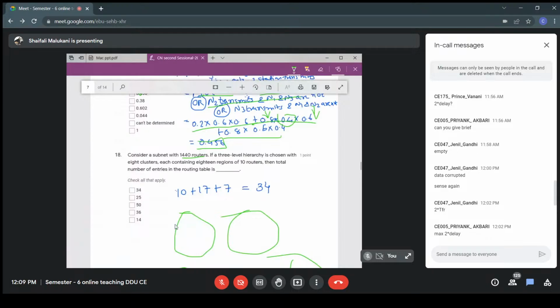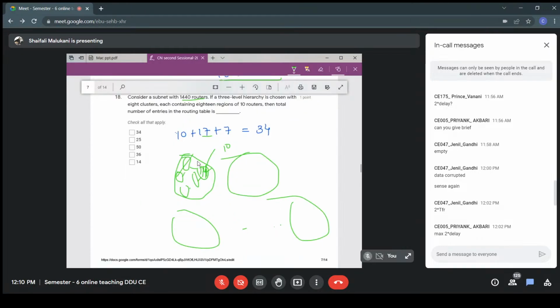In each cluster, we are having 18 regions. So we are having 18 regions inside, right? And in each region, we are having 10 routers. So first of all, I will need 10 entries to cover my region, right? Then I have to cover other 17 regions to reach other 17 regions. So I will need 10 entries plus 17 entries to cover my region.